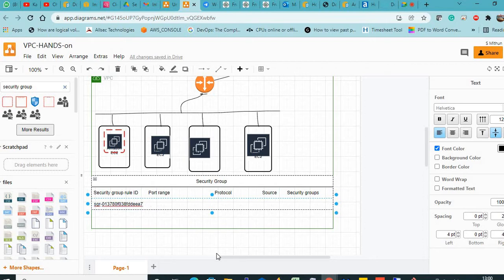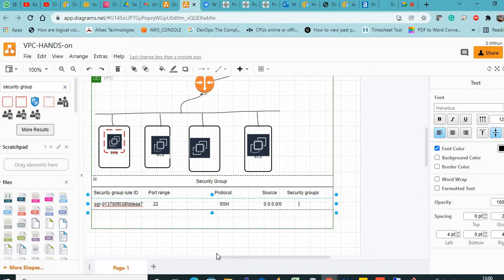Now the port range will be either 22 or 22 to 24, like that we will mention. But for this example, we have just mentioned 22 because I have launched a Linux machine. For anyone to connect to the Linux machine, they will connect to port 22. So that is why. The protocol is SSH and the source is 0.0.0.0, that is the address of the internet.